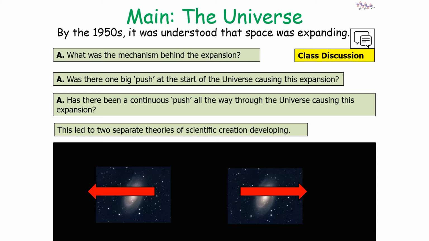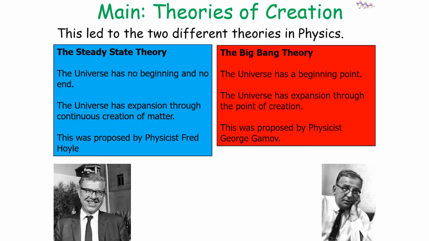So this led to two separate theories of scientific creation developing. So you've got the steady state theory, which is that the universe had no beginning and no end, and the universe expands through the continuous creation of matter in the universe, and this is proposed by the physicist Fred Hoyle.